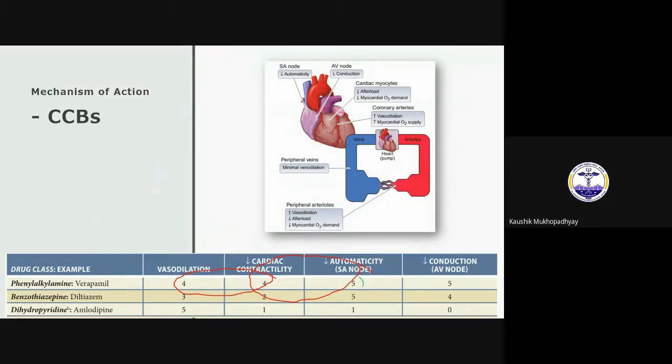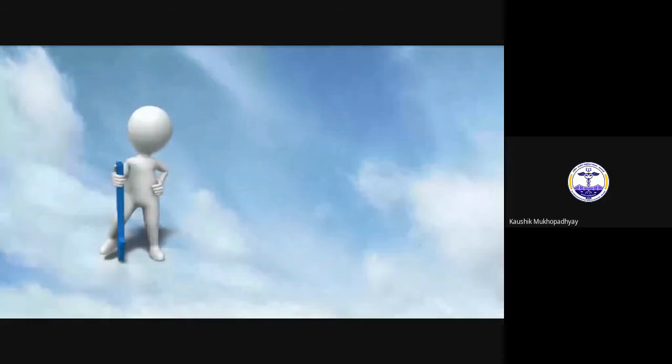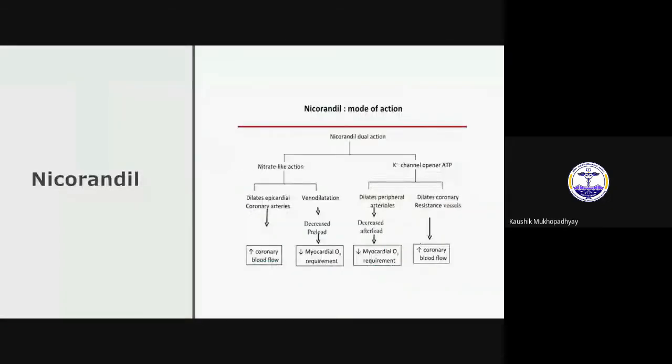Verapamil and diltiazem decrease automaticity, the phase 4 potential, and they will also decrease conduction through the AV node. So this is one drug which will decrease the heart rate, and ivabradine will also decrease the heart rate. If you give them together, what will happen? Bradycardia will happen. Severe bradycardia will happen.